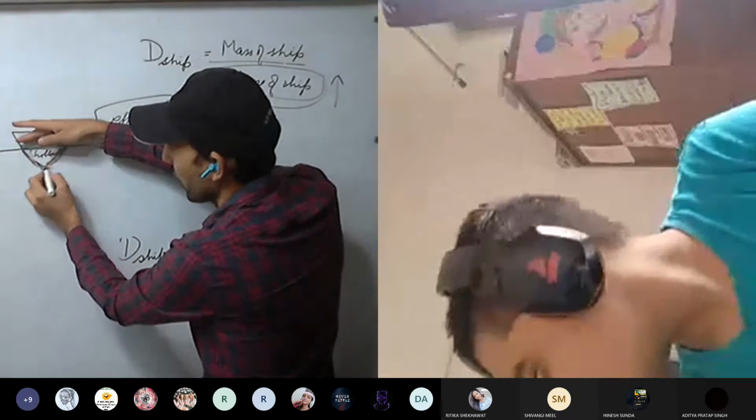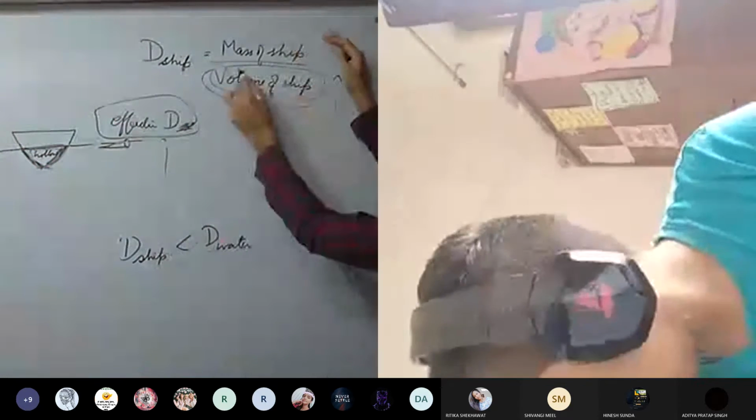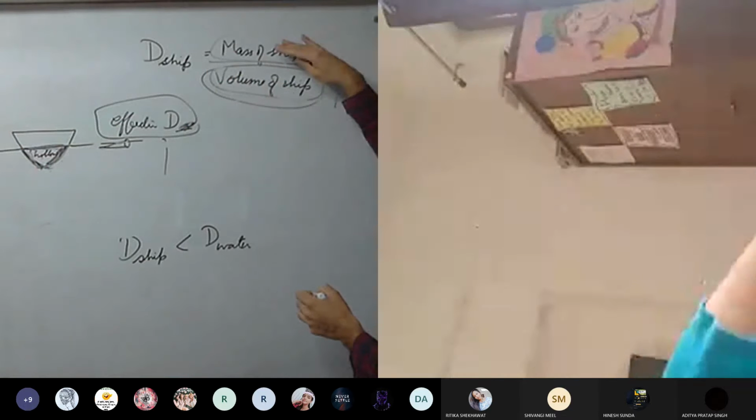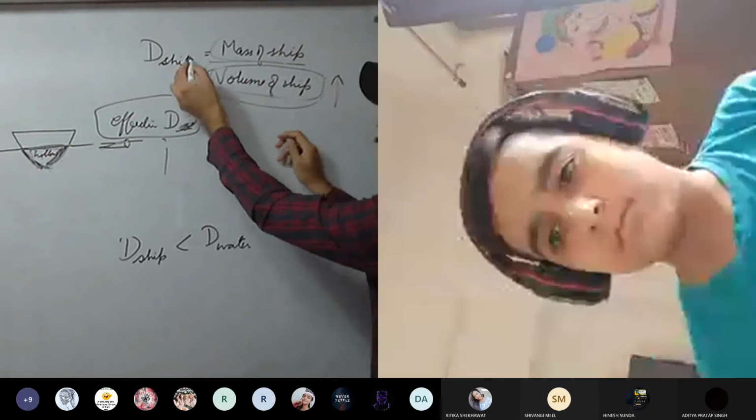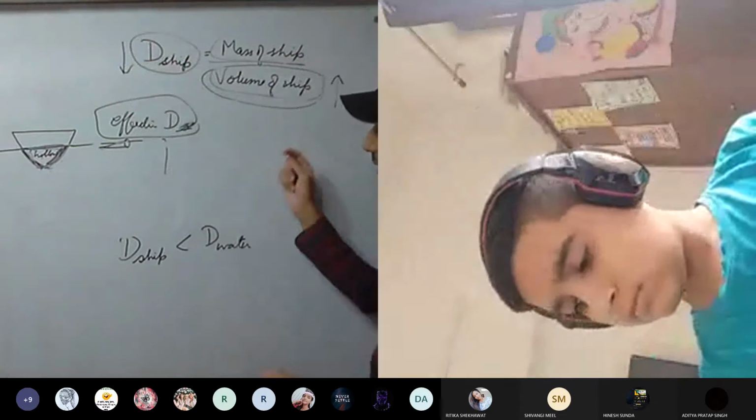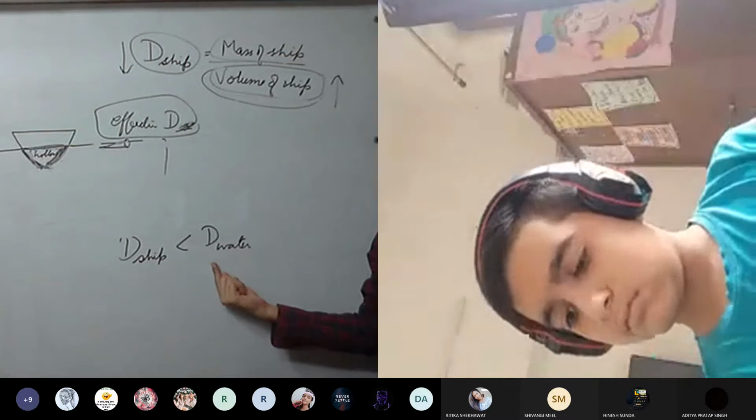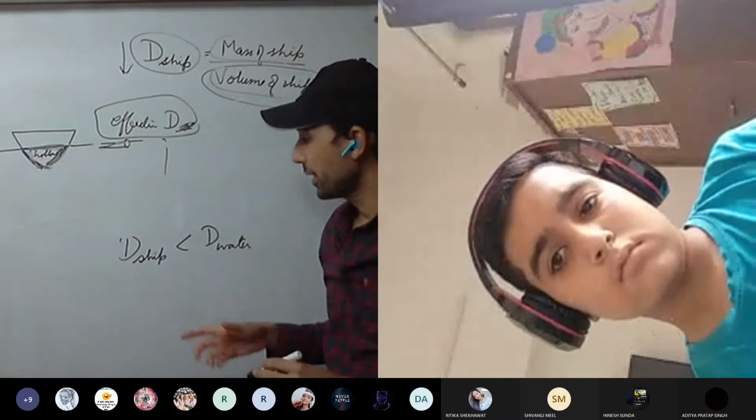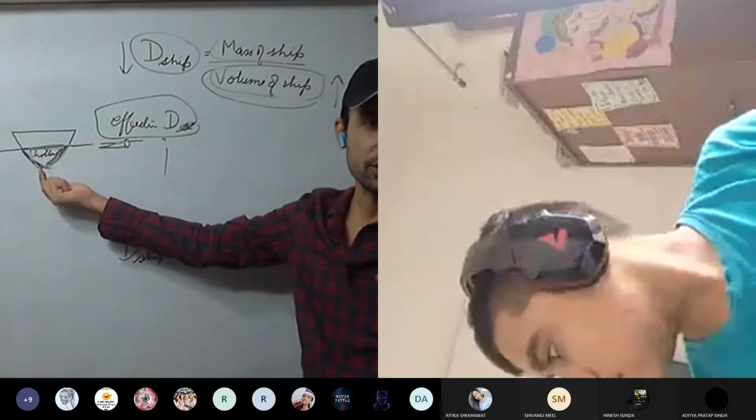That means this much volume we are going to take, and this is a large volume. Mass of the ship is nothing but mass of the iron. Mass of the iron divided by large volume will reduce as compared to water. And that's why ship floats. So the main reason is the effective density of the ship.